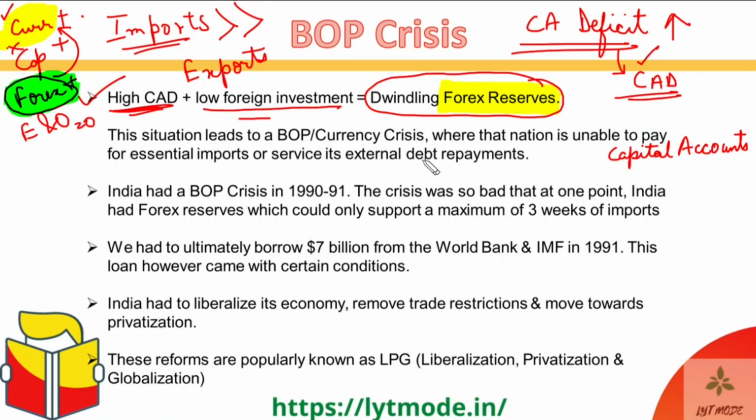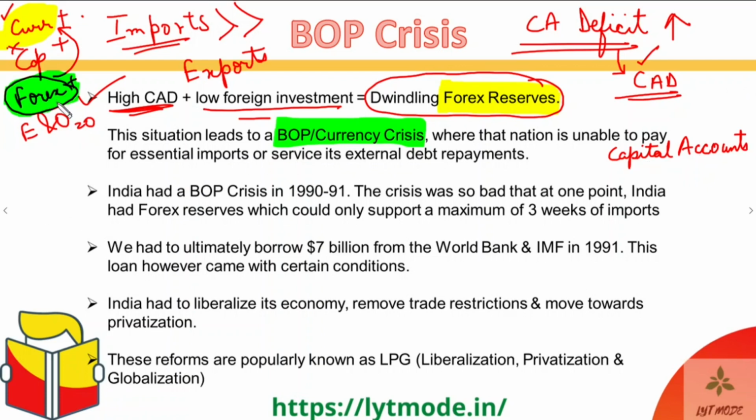So this is a BOP, or a balance of payments crisis, and this situation leads to a BOP crisis, which is also known as a currency crisis. And this crisis is where a nation is unable to pay for essential imports or services. First of all, the imports is what I talked about over here, right?